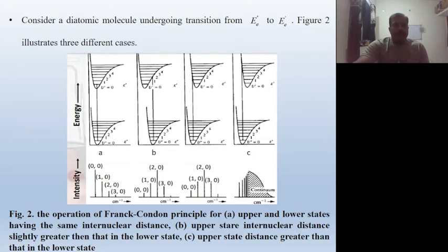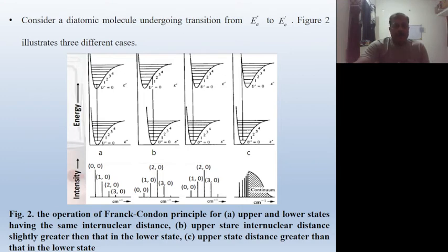Figure 2 shows the different cases. These are the cases A, B, C, D. We have to explain them one by one. And then this curve shows the intensity curve. This is 0-0, 1-0, 2-0, 3-0. This is the intensity curve of figure 2A. And this is the intensity curve of figure 2B: 0-0, 1-0, 2-0, then increases at 2-0. And this is figure C. This is the continuum spectrum of the figure.